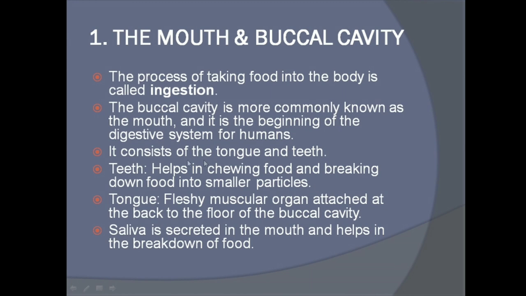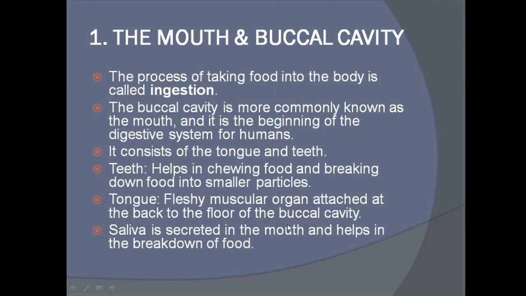It consists of the tongue and teeth. We know that in the mouth we have the tongue as well as the teeth. Teeth help in chewing food and breaking it down into smaller particles. The tongue is a fleshy muscular organ attached at the back to the floor of the buccal cavity.